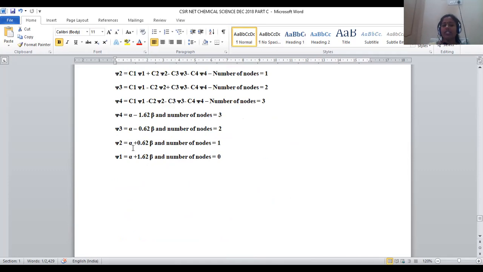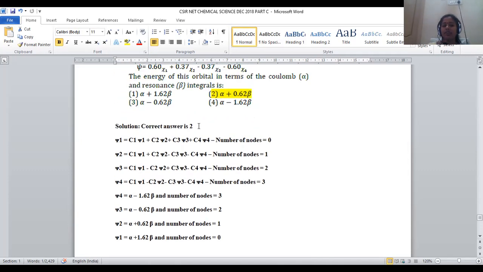For the psi2 level, the energy is alpha plus 0.62 beta, where the nodal planes are only 1. For the psi3 level, it is alpha minus 0.62 beta, where the nodal planes are only 2. For psi4, the energy is higher, alpha minus 1.62 beta, and the possible nodal planes are 3, right? So these are the probable wave functions of various energy levels of this 1,3 butadiene pi orbital system, right?